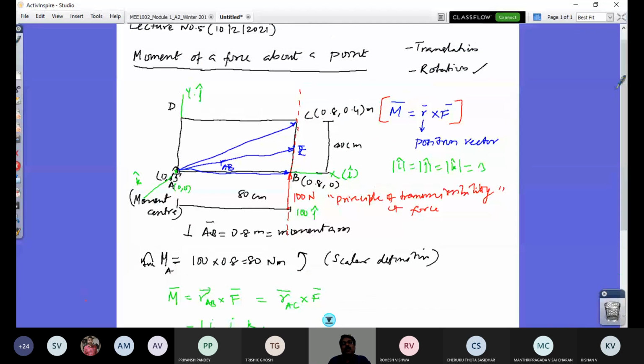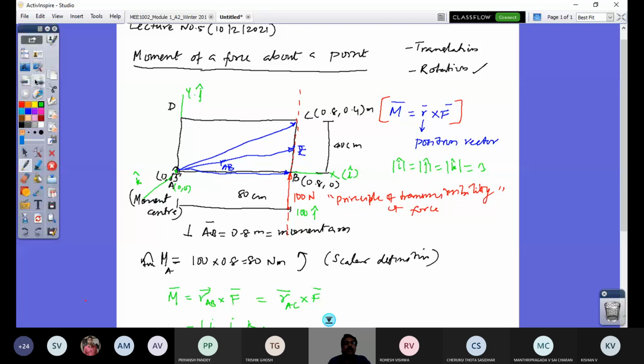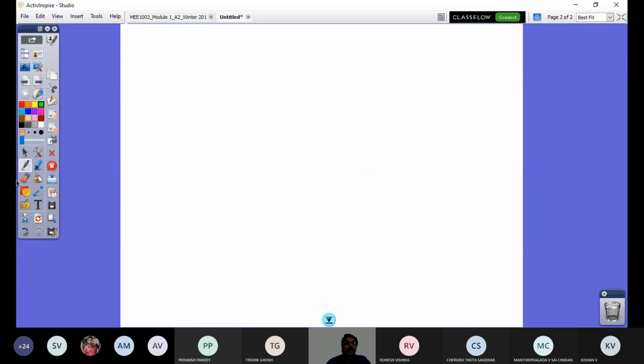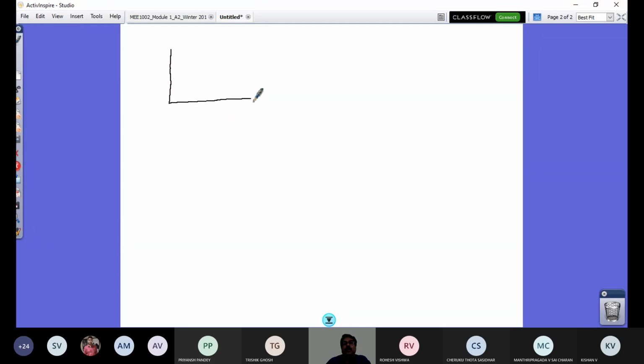So now let us look at what a couple moment is. Let me take the same example once again, the plate we considered, of 80 by 40 centimeter, with this point hinged. I'm going to apply now a force which is the same 100 Newton force. I'm also going to apply a 100 Newton force here.